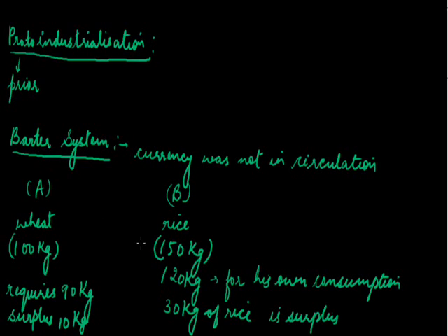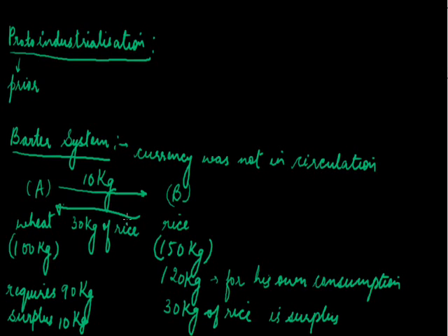Now he can exchange this surplus rice with the farmer who is having 10 kgs of wheat as a surplus. That means farmer A can exchange 10 kgs of wheat with farmer B for the rice.